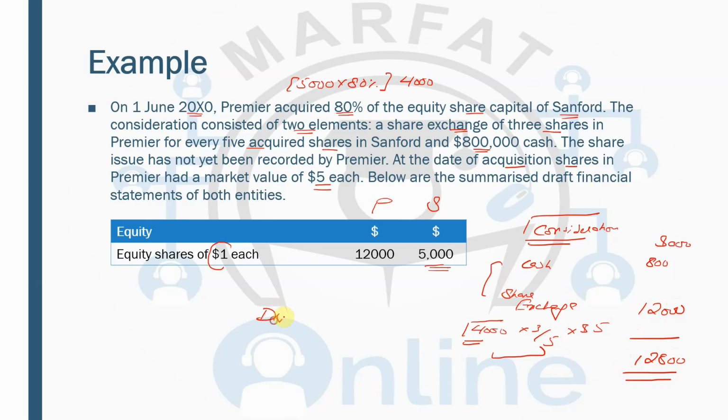Now we pass the double entry. So debit cost of investment by 12,000. Credit share capital. Now you credit the share capital by the par value. So you have to split this into $1 and $4. Alright, so 4,000 multiply by 3 divide by 5, this gives you 2,400, which is the par value, and the rest will be the premium, share premium, 9,600.